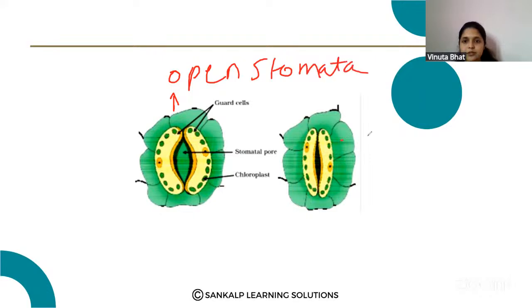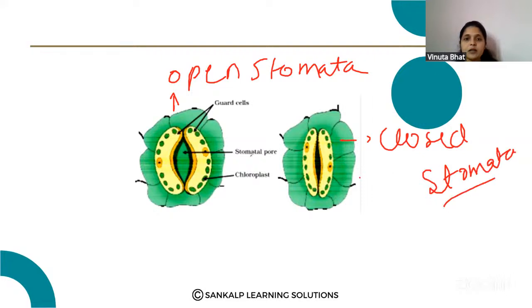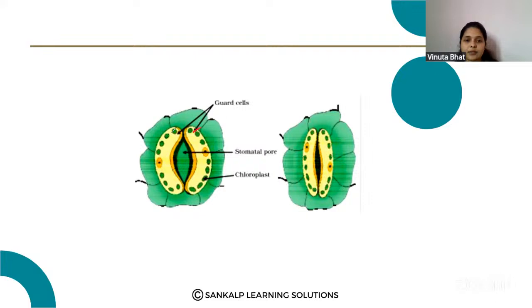And this one is the closed stomata. This is the open stomata, and this is the closed stomata. Here you have to label the guard cells. These are the bean shaped guard cells, this is the stomatal pore, and this is the chloroplast. So this you have to label. Please practice both diagrams, the open stomata and the closed stomata.